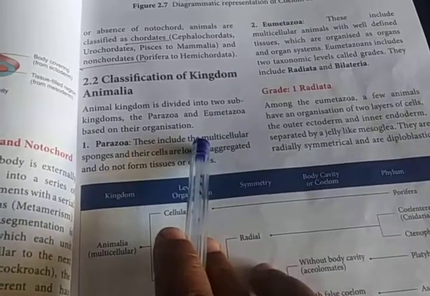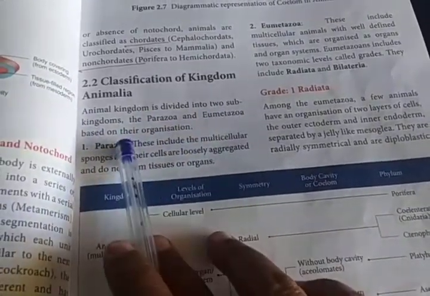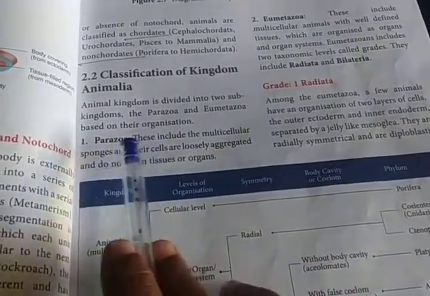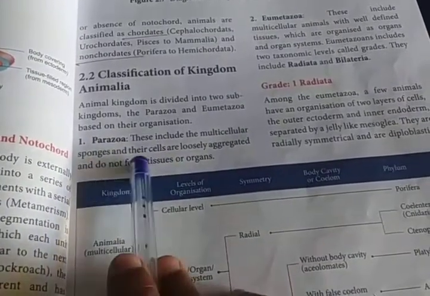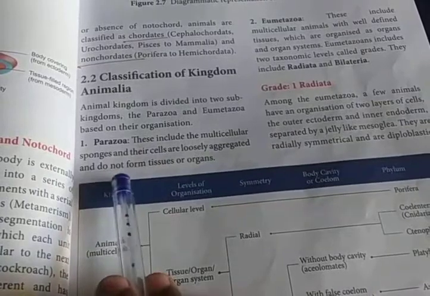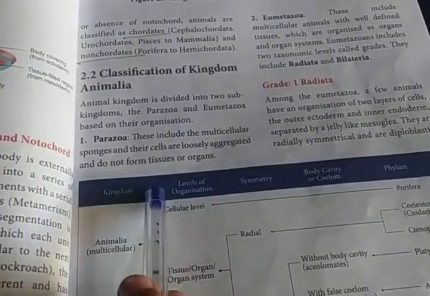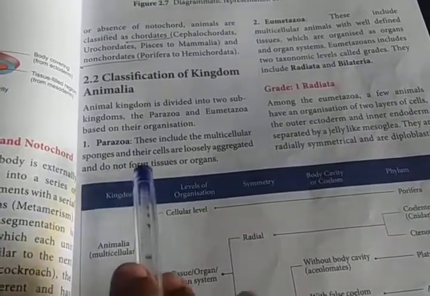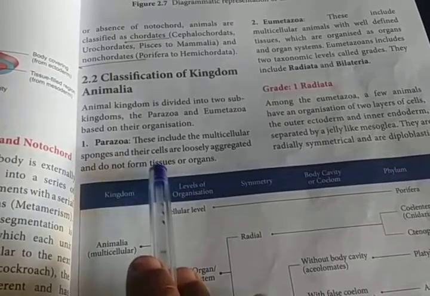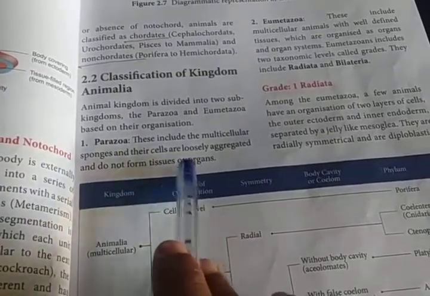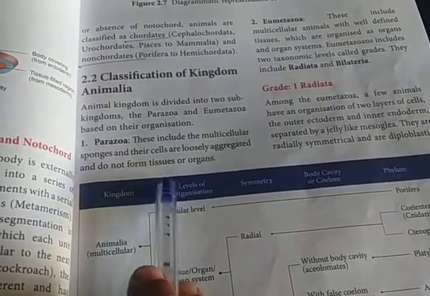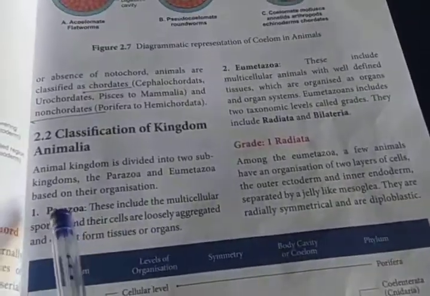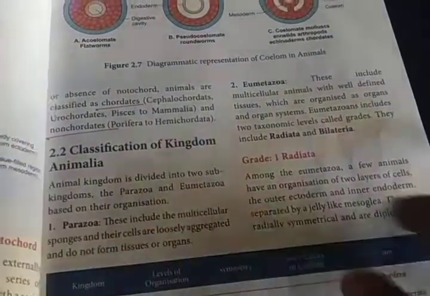So the multicellular organisms, that animal kingdom, is divided into two subkingdoms, Parazoa and Eumetazoa, based on their organization. Parazoa. These include the multicellular sponges, and their cells are loosely aggregated and do not form tissue or organ. Before we have seen an example of cellular level of organization, the example of sponges. So millions of cells are present, but the cells are not tightly packed together. They are arranged loosely. Because the cells are loosely organized, it is not possible for them to produce tissues and organs. So that type of animals are put together in the subkingdom Parazoa.